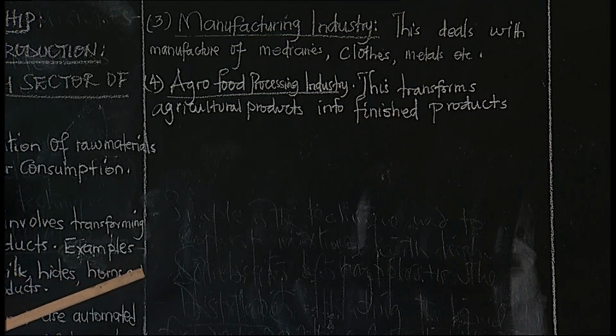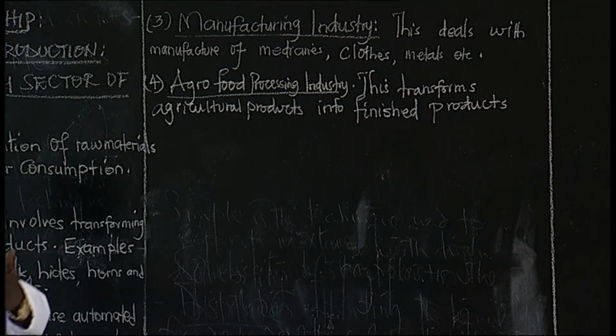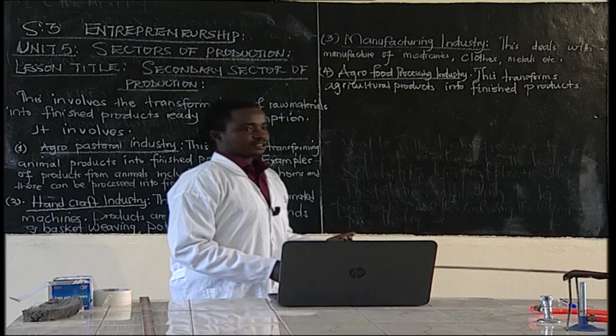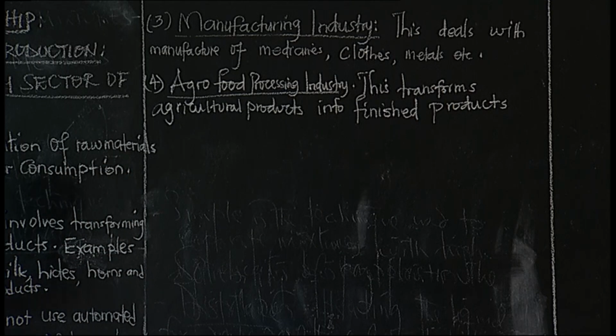Nyirangarama Industries transforms fruits into juice. Fruits, which are an agricultural product, are transformed into finished products ready for consumption. These are the four that we have under the secondary sector of production.